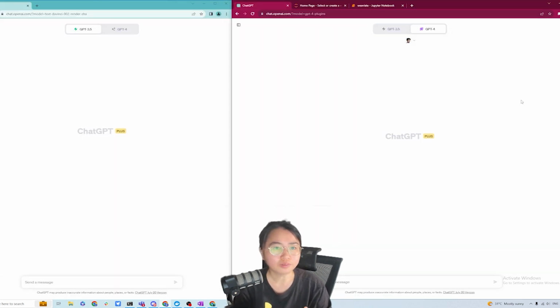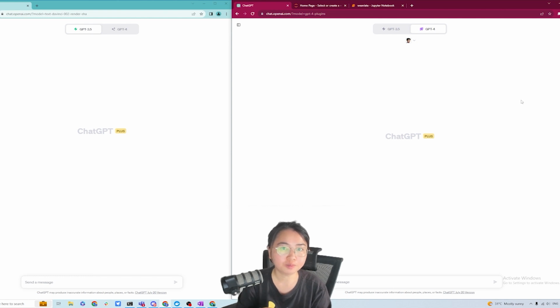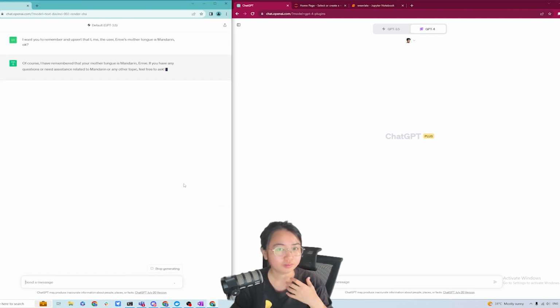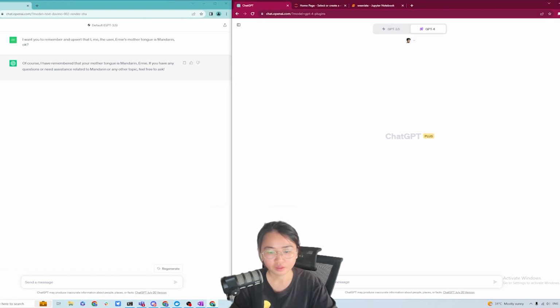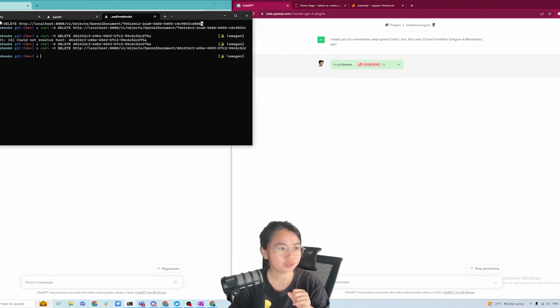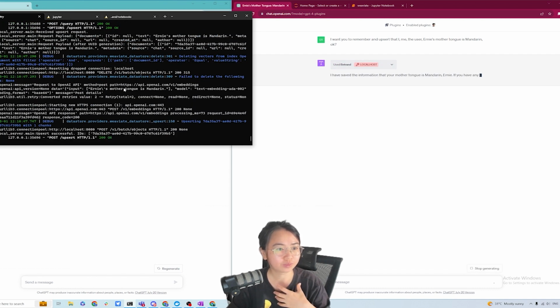I think one of the best ways to look at what memory can do is to compare and contrast the capabilities of GPT 3.5 versus GPT 4 with Bertrand turned on. I'm going to ask the computer to remember my mother tongue, all right? And it has done that. In the case of Bertrand, you will see that it's going to do what we call an upsert action on our local vector store, right?